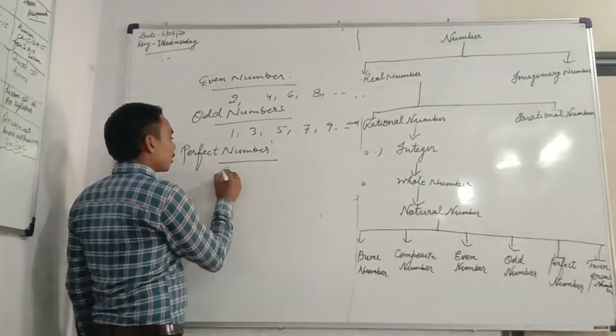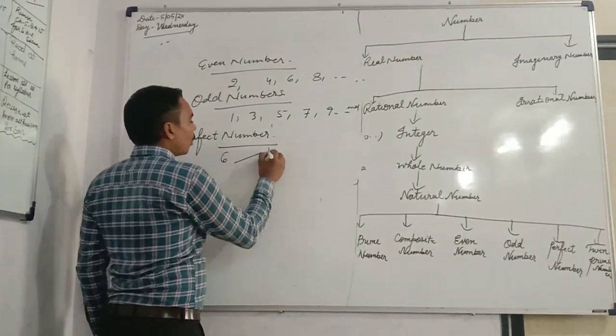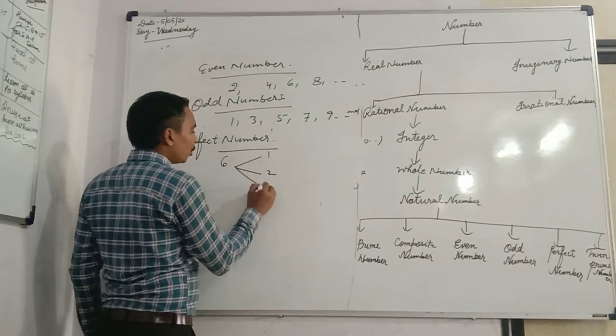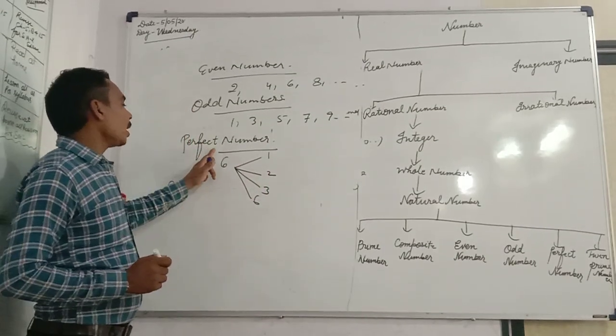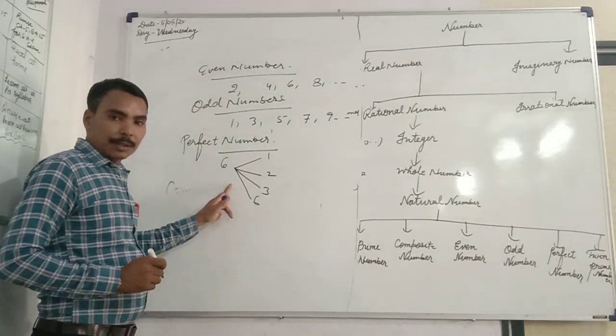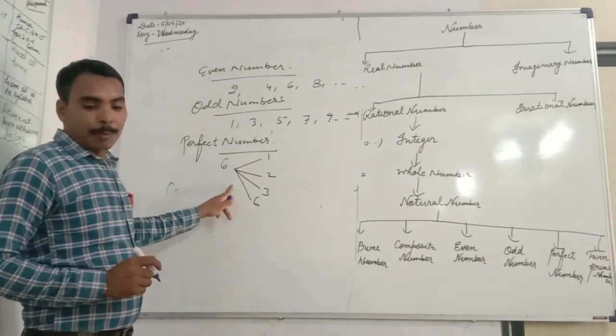For example, 6. 6 has factors 1, 2, 3 and 6. According to the definition, perfect number is a positive integer.